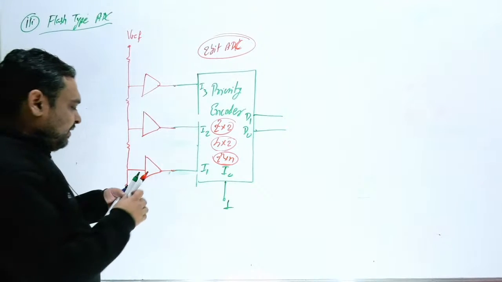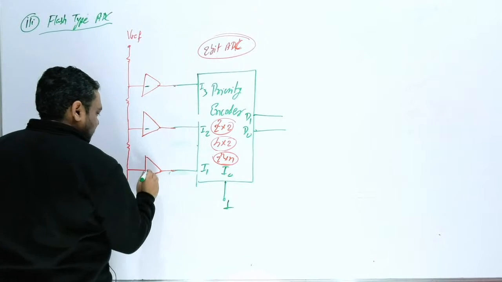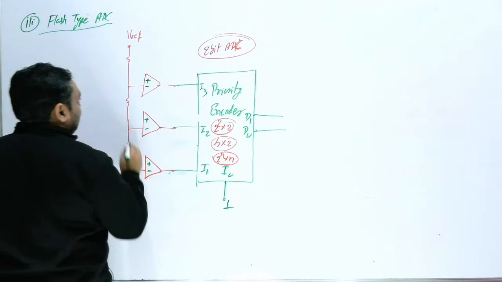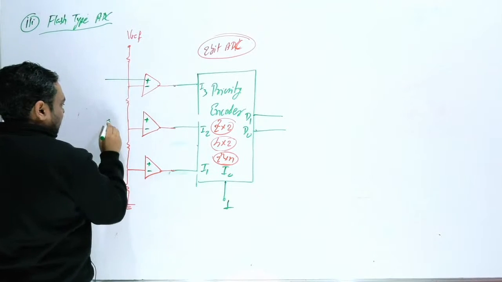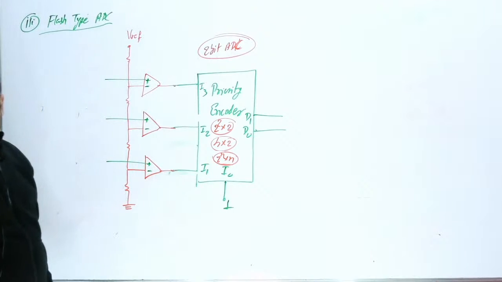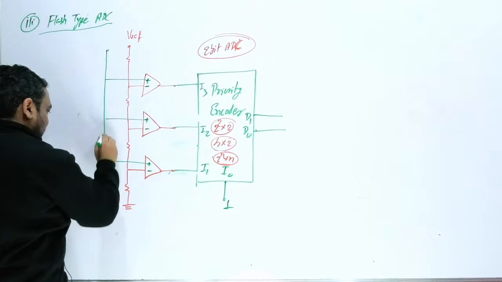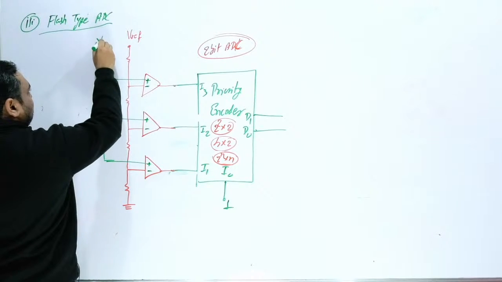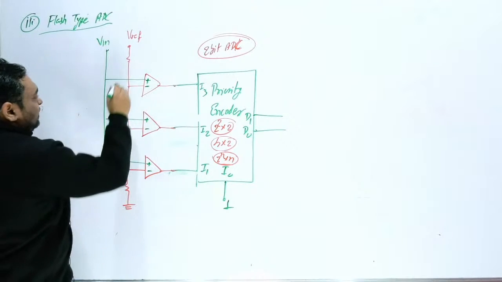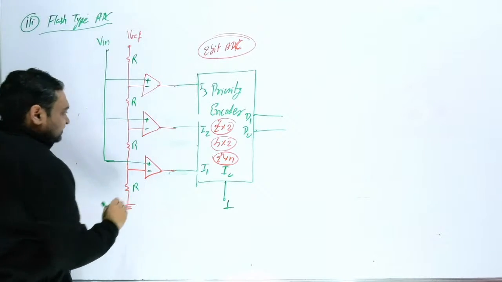Now here, exactly what we are doing. You can see this is minus, this is minus, this is minus. Now here are three plus points. At the plus points we have to connect your input voltage, this is V in. Suppose each resistor is R, this resistor is R, this resistor is R, this resistor is R.